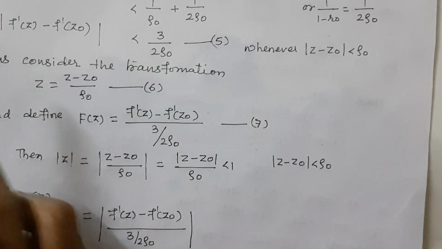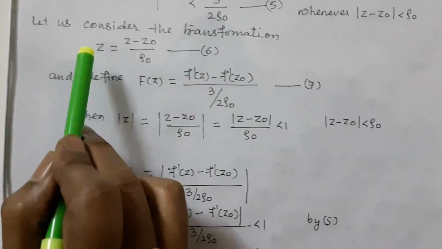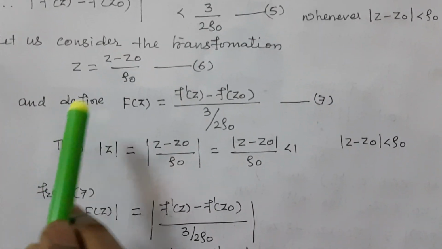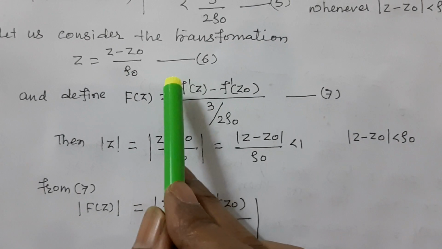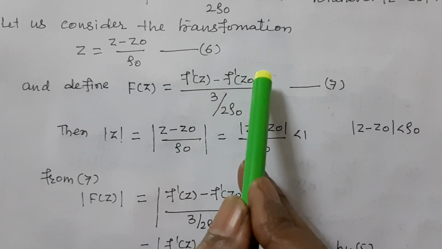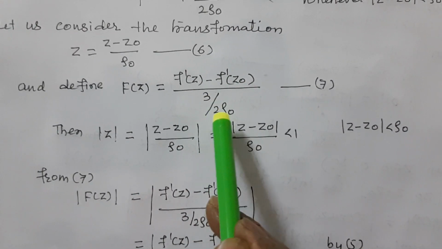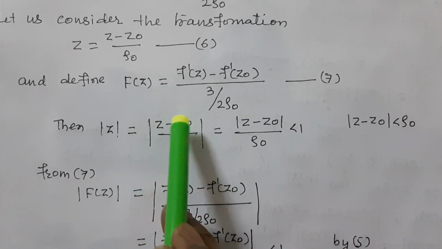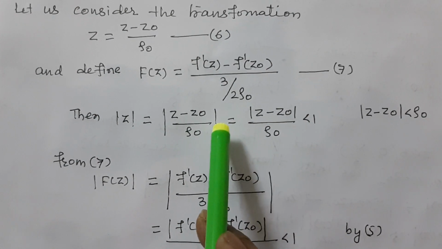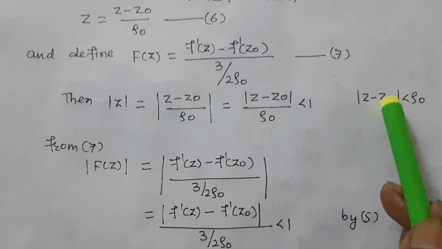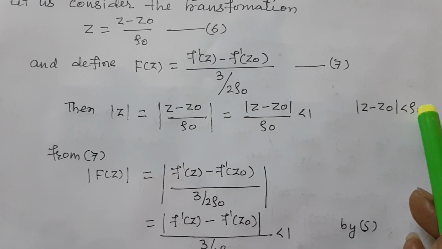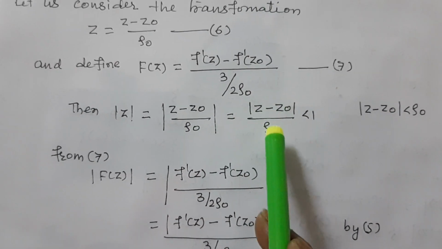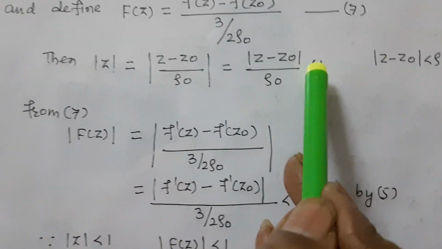Let us consider the transformation ζ = (z - z0)/rho0, and we define capital F(ζ) = (f'(z) - f'(z0))/(3/(2 rho0)). Then |ζ| = |z - z0|/rho0, and here |z - z0| is less than rho0, so |z - z0|/rho0 is less than 1.